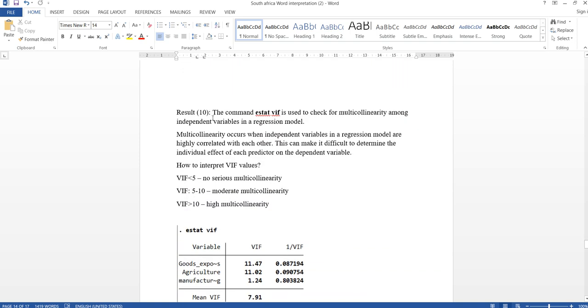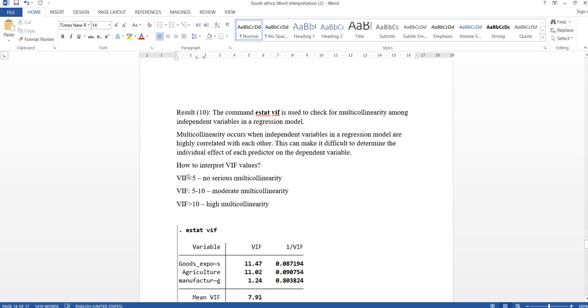So the 10th result, the command estat vif, is used to check for multicollinearity among independent variables in a regression model. Multicollinearity occurs when independent variables in a regression model are highly correlated with each other. This can make it difficult to determine the individual effect of each predictor on the dependent variable. So how to interpret VIF values?